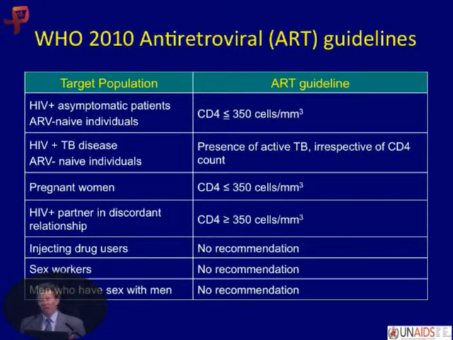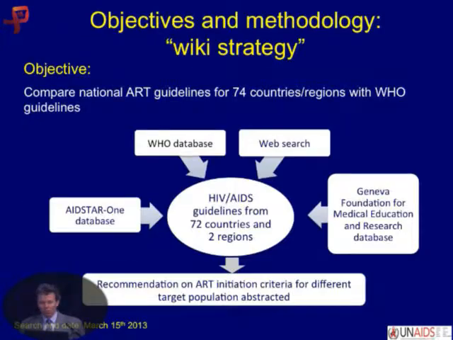Now, this talk actually is a dinosaur talk. In maybe 4 or 5 years, we won't be needing to talk about all these CD4 cell counts, et cetera. But for the 2010 guidelines, we looked at less than 350, whether people were being treated for TB immediately, pregnant women less than 350, and serodiscordant couples. There are no recommendations for ART above 350 in the 2010 guidelines, but we looked at that as well.